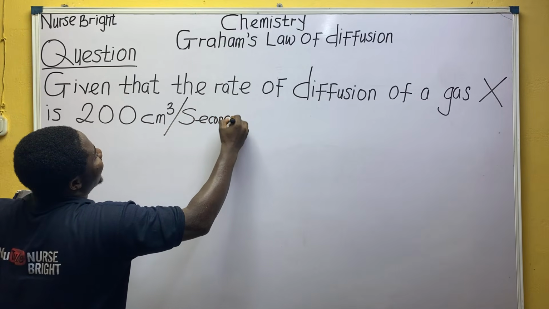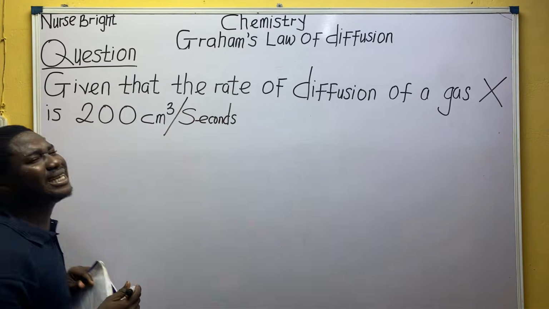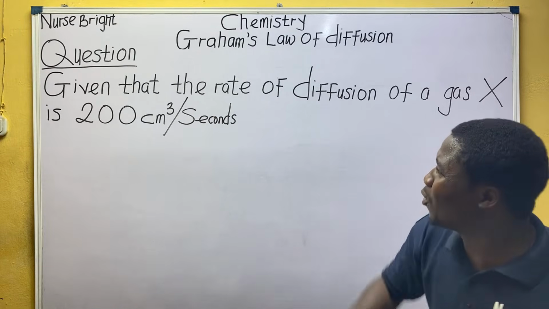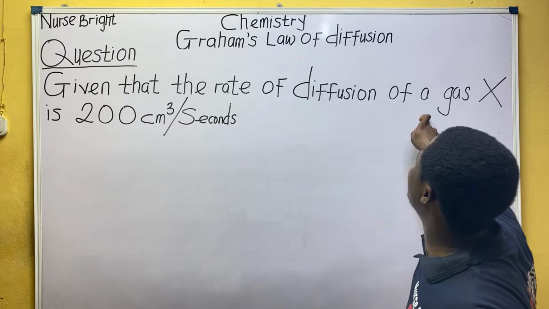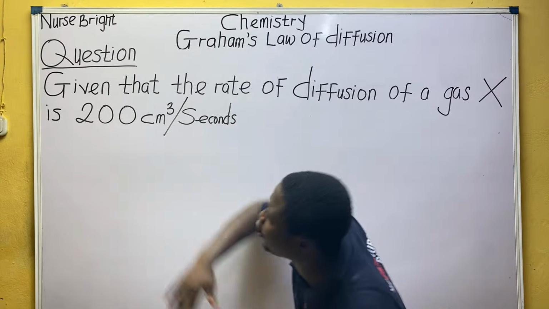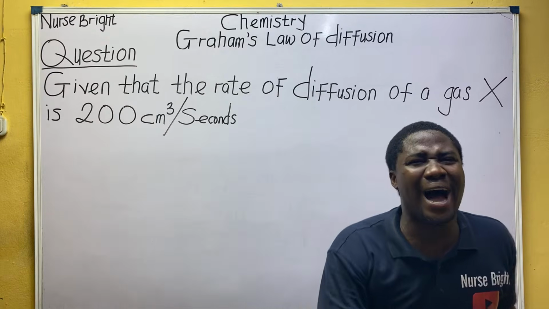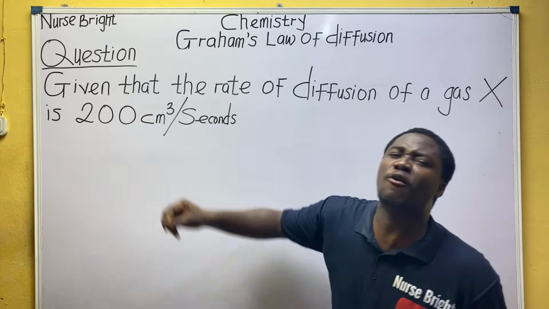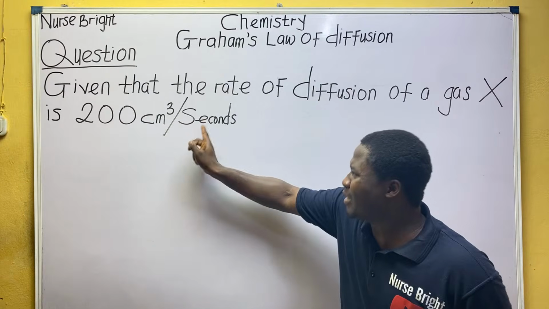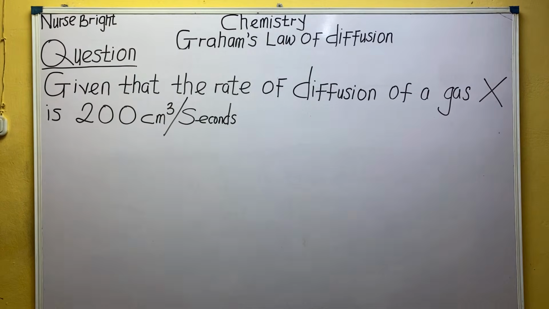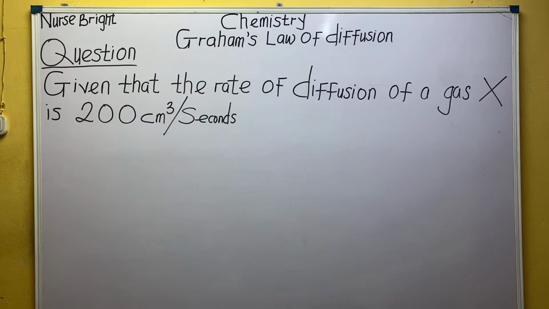When I started this class, what did they tell us about the unit for rate? Given that the rate of diffusion of a gas is this value, what is the unit added to this number? Is it not the unit for rate? Centimeter cube per second. So remember all these.